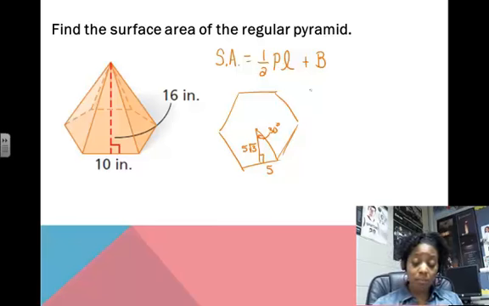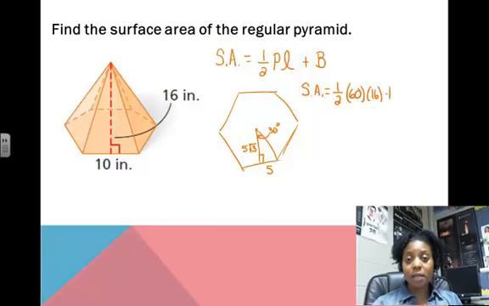So the area of the base we can now find. Our surface area is going to be 1/2 the perimeter of the base, which is 60, times the slant height, which is 16, plus the area of the base, which is 1/2 the apothem, 5√3, times the perimeter of the base, again 60.